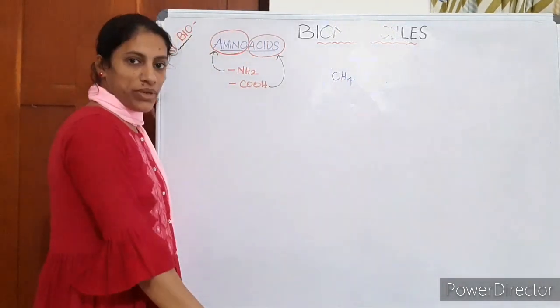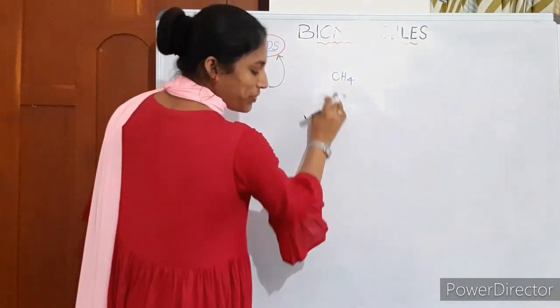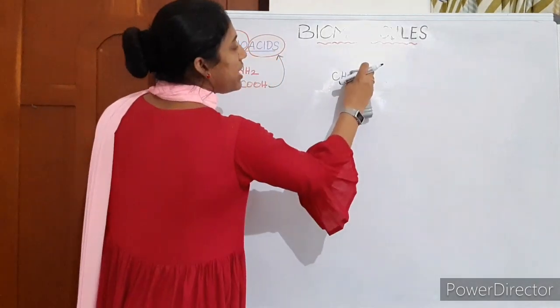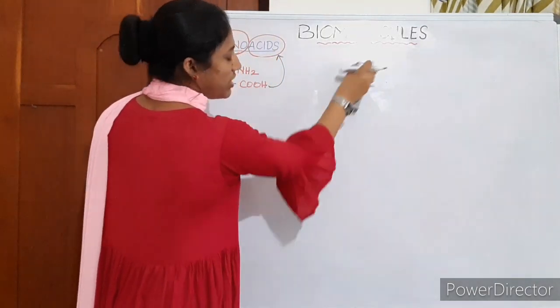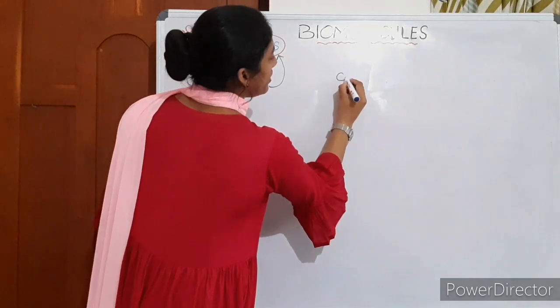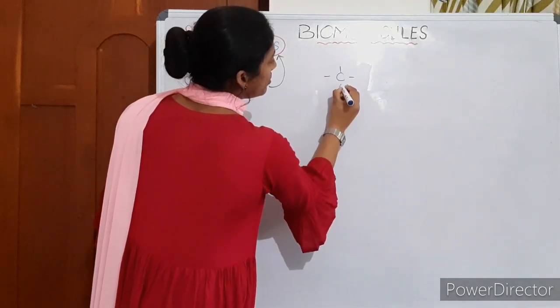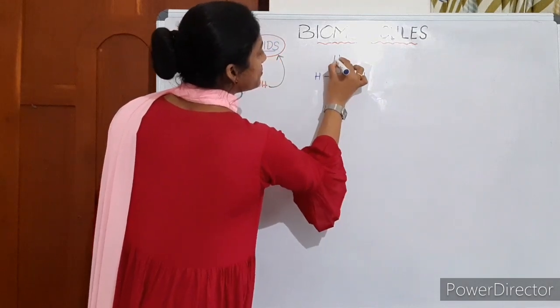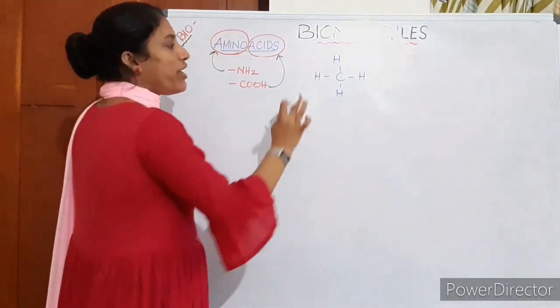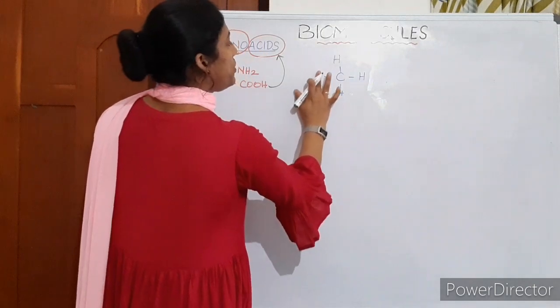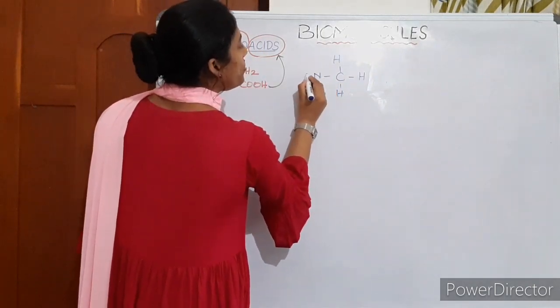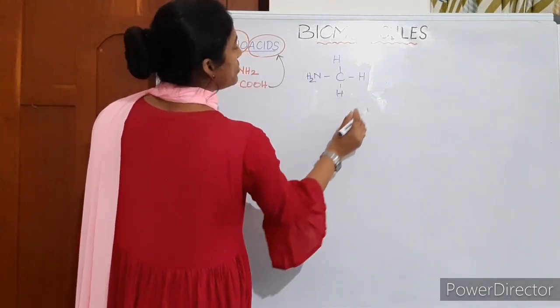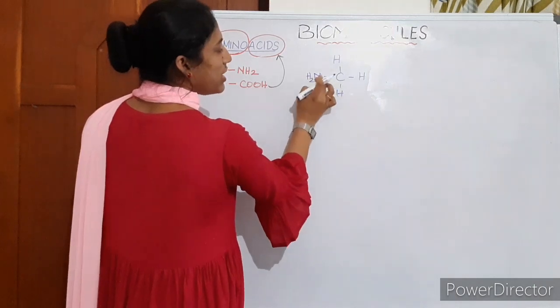You know the structure of methane, CH4. When I draw it elaborately, this is methane. When this methane is substituted with this amino group, the bond is between carbon and nitrogen. That's why I have written N first.